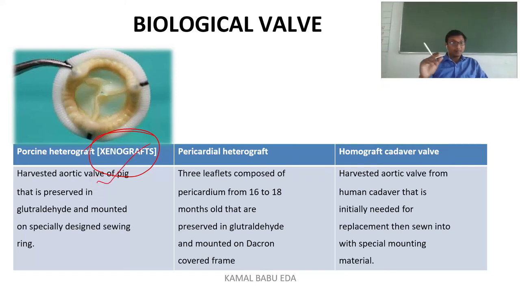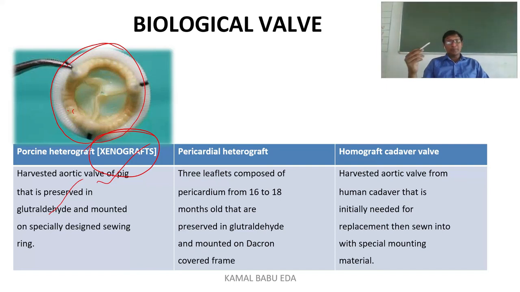From the pig heart they remove this valve, preserve it in glutaraldehyde, and mount it on a specially designed swing ring. As you can see here, this was the valve removed from the pig aorta. They remove the aorta and mount it on a specially designed ring. So it will function as the aortic valve.